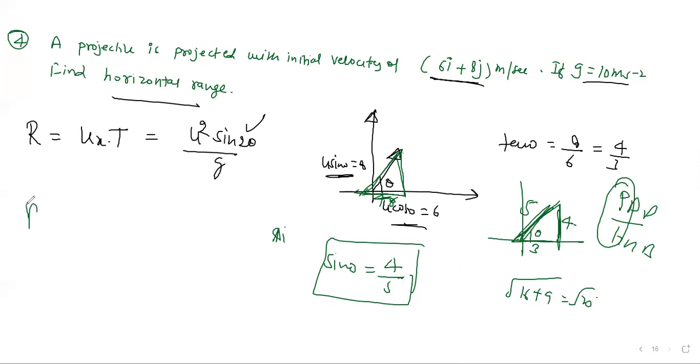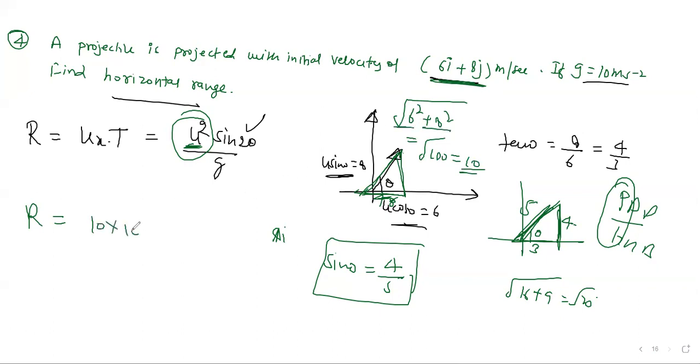Now look here. Let's find the range. You say that u square. Net velocity we need first. u is the total velocity. What is total velocity? You add these two by vector rule. So root of 6 square plus 8 square. How much becomes? Root of 100. That becomes your 10, from 36 plus 64. So initial velocity is 10. Then 10 into 10, then sine 2 theta. Correct now? What is theta? Sine theta is coming directly, this much. So sine 2 theta we need.